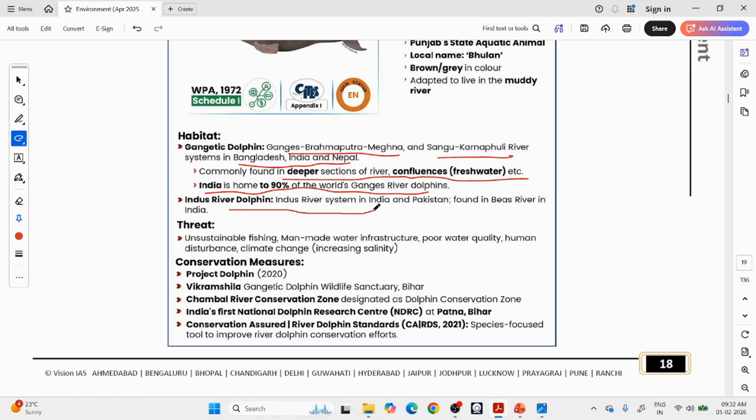Indus River dolphin, Indus River system. This is about Ganges, this is Indus. The Indus River system is in India and Pakistan, so you will find them in both. In India, Indus River dolphins can be found in the Beas River.